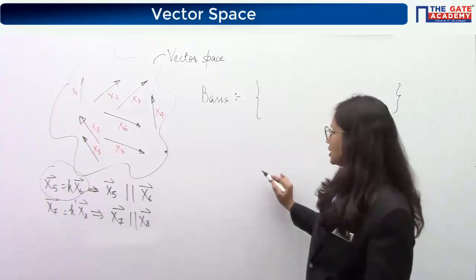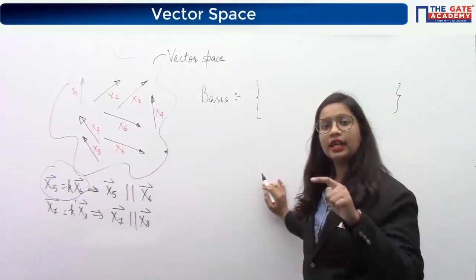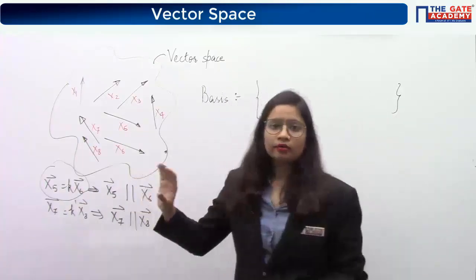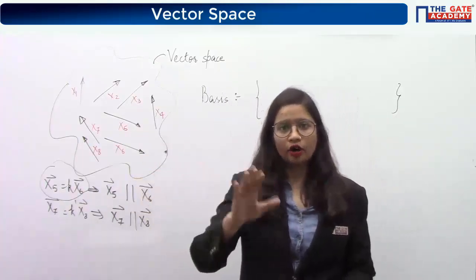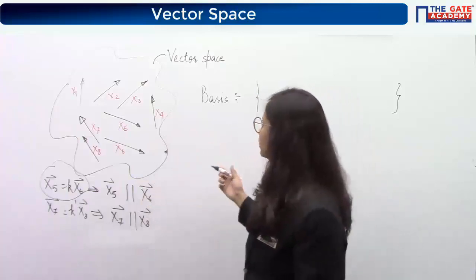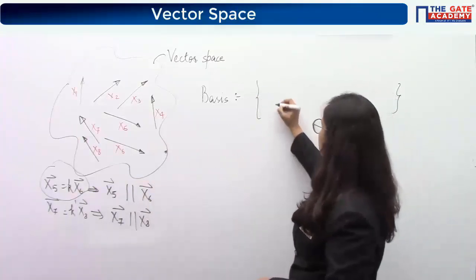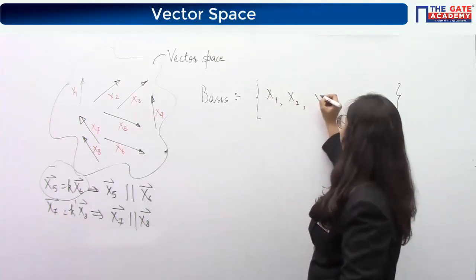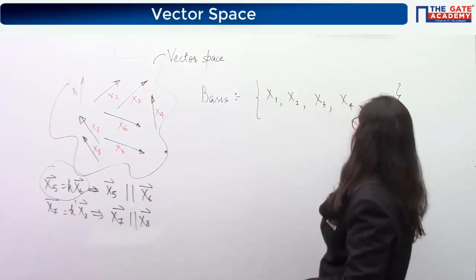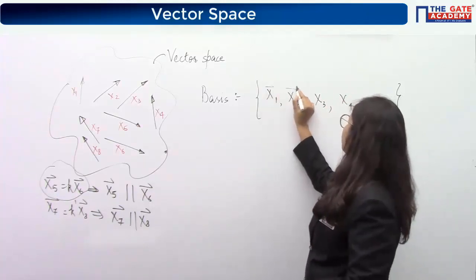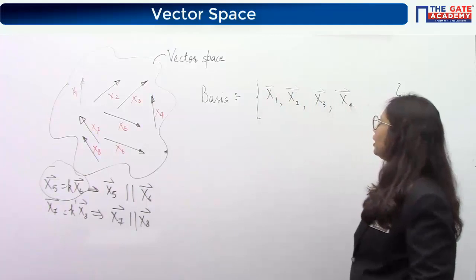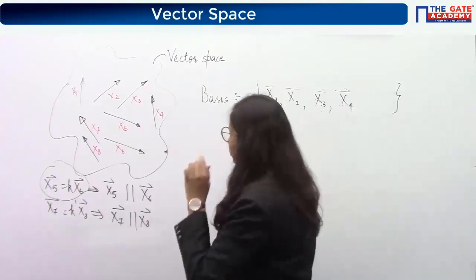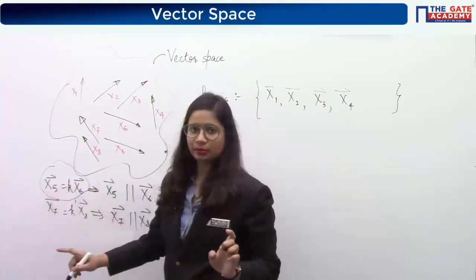Now, basis is the set of linearly independent vectors. First of all, except these four, all others are non-parallel to each other. That means all the others will fall into this set. So the first vector that will come here is x1, next is x2, then x3, then x4. These four are linearly independent because they are not parallel to any of the given vectors. But because of this relationship, we have seen there is some dependency.